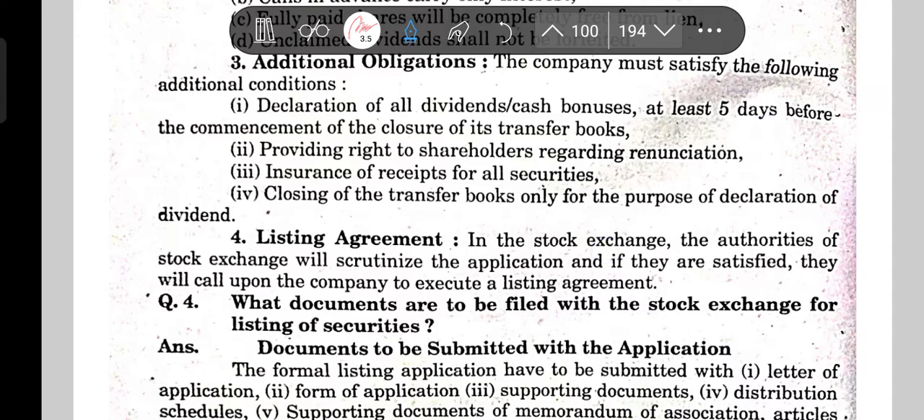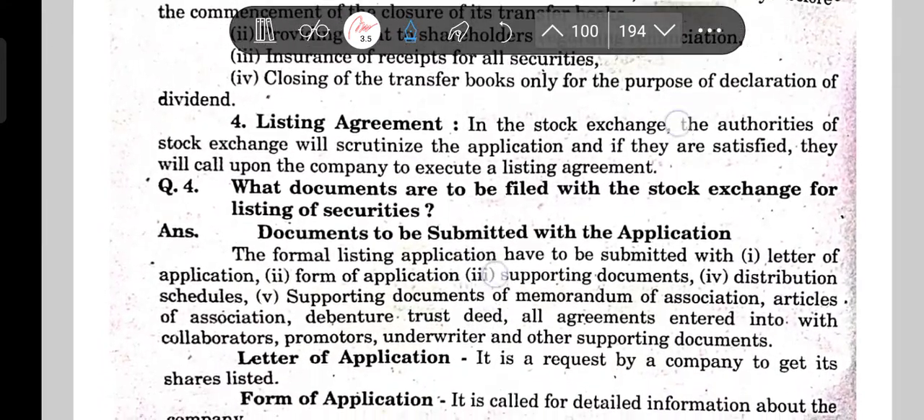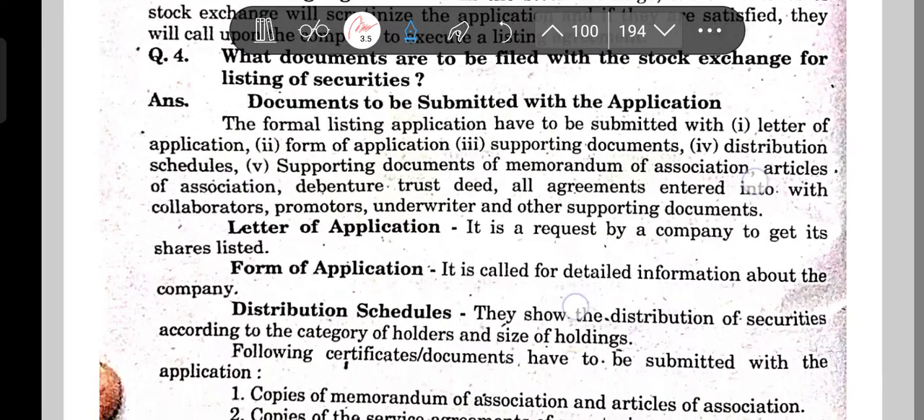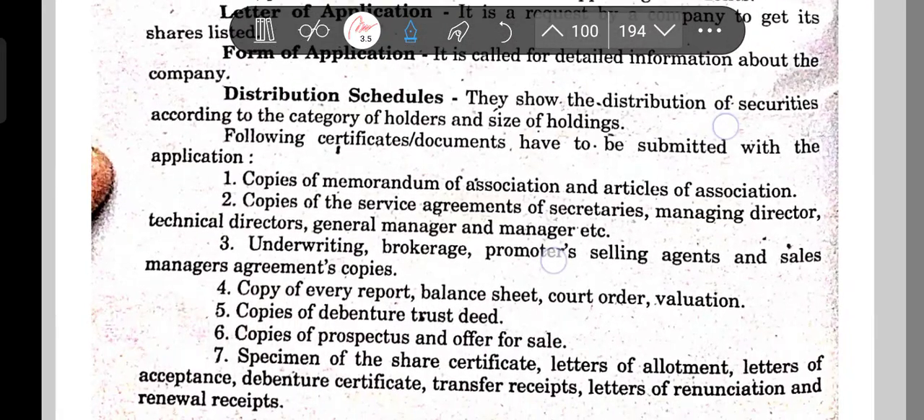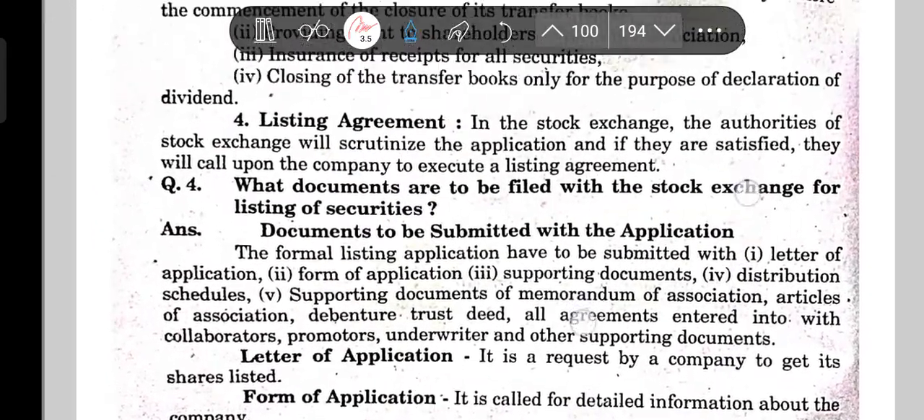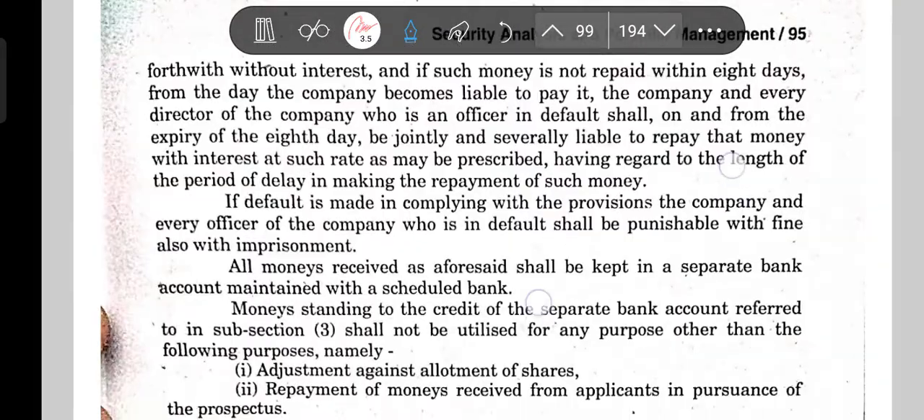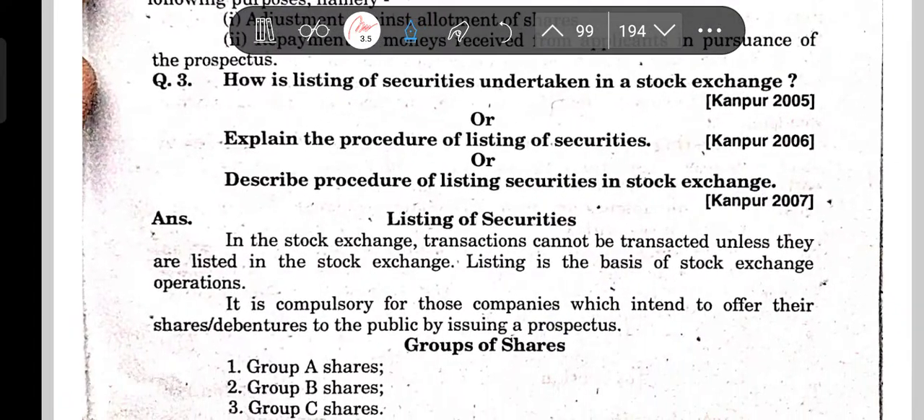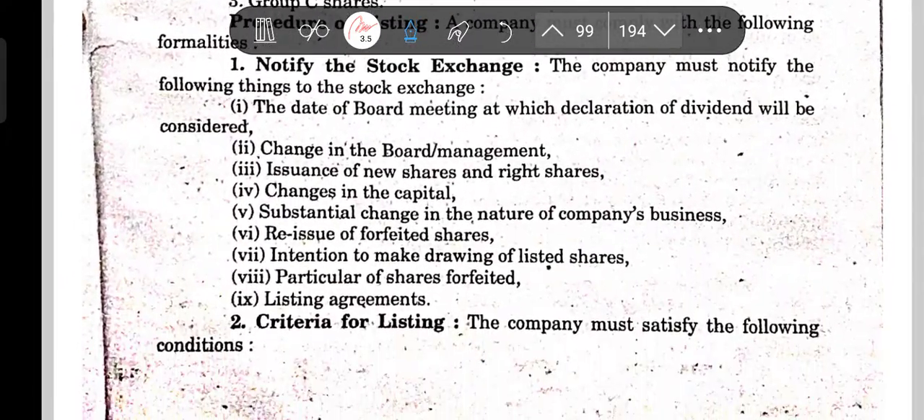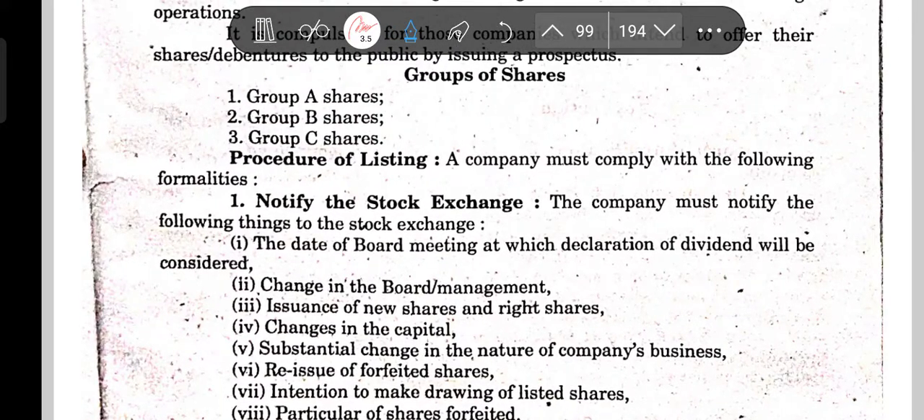Okay, so this is what we need to know. Now what documents have to be submitted? Actually, this is technical, but I am going through this today because anything can come, of course, we never know, right? So notify the stock exchange.